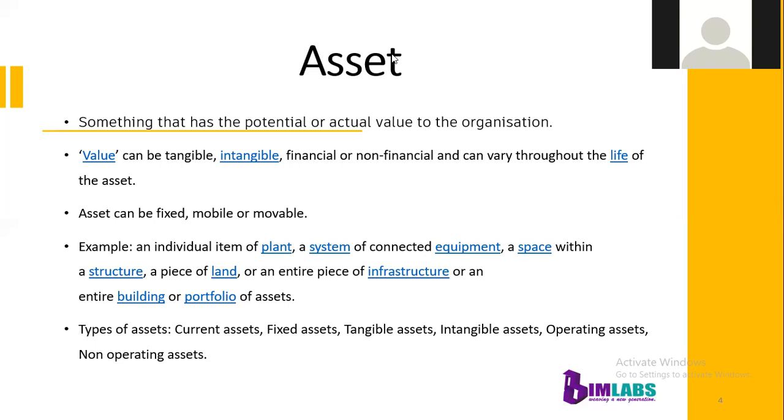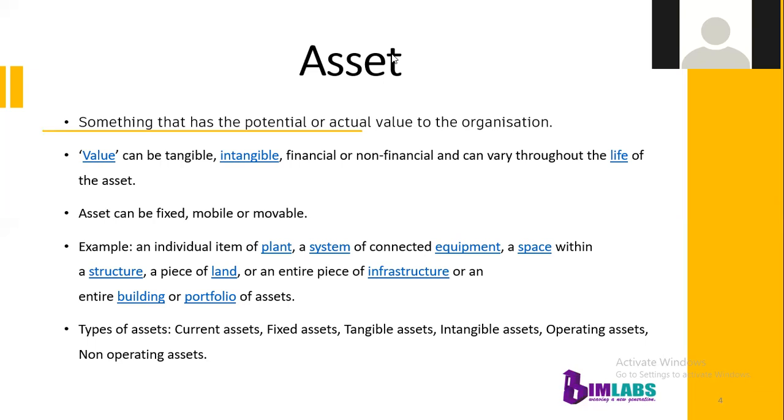When talking about fixed assets, these are assets which cannot be converted into cash or cash equivalents. They can also be referred to as non-current assets or long-term assets. For example, real estate properties, patents, equipment, furniture, tools, etc. can be called fixed assets. Then the next type is tangible assets.